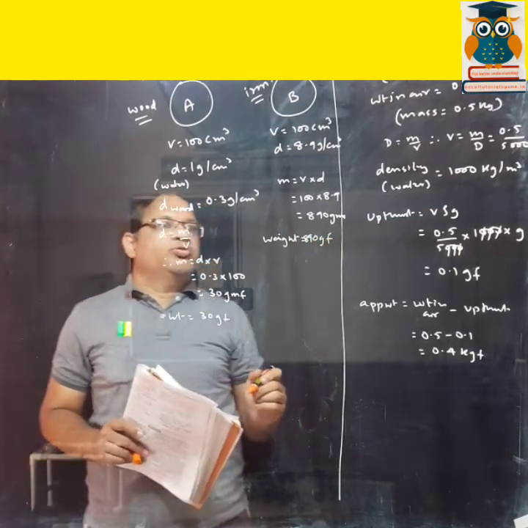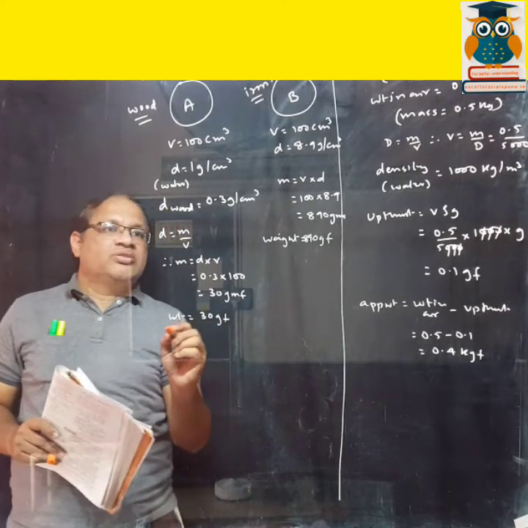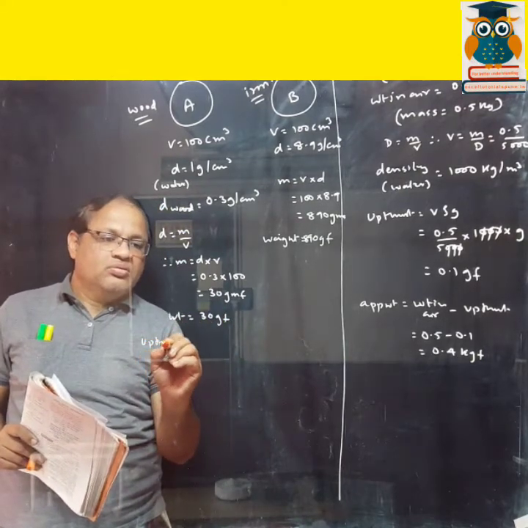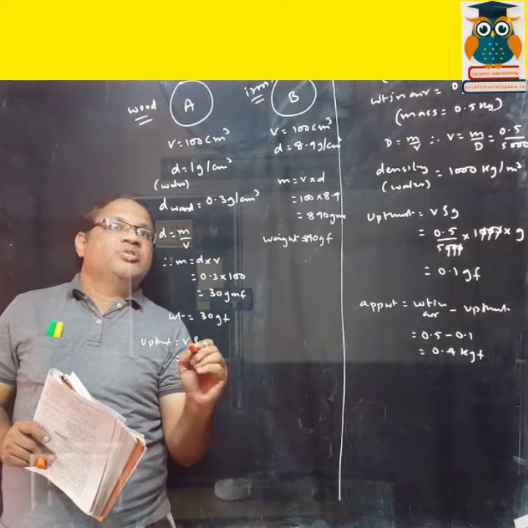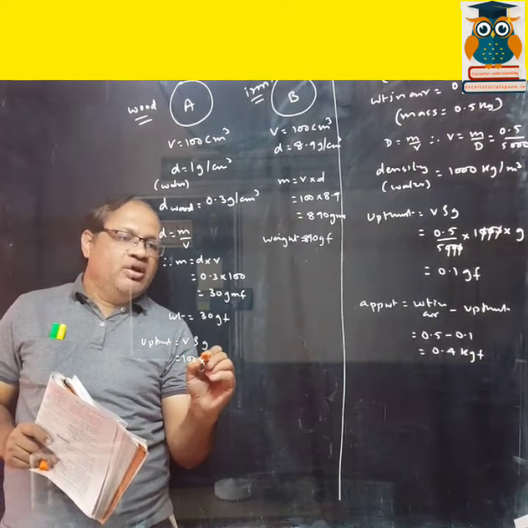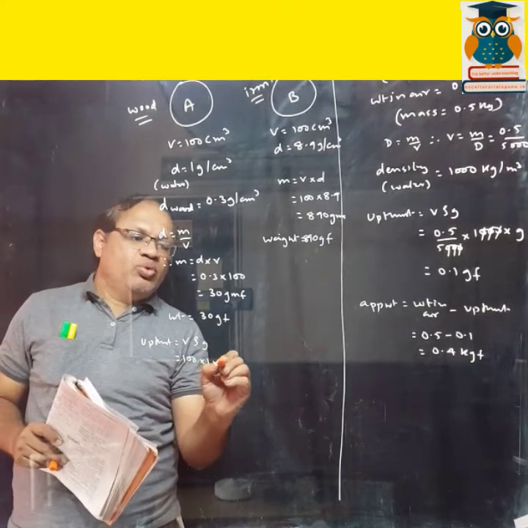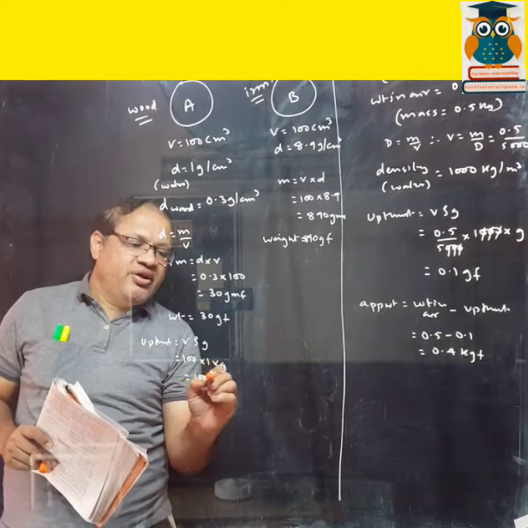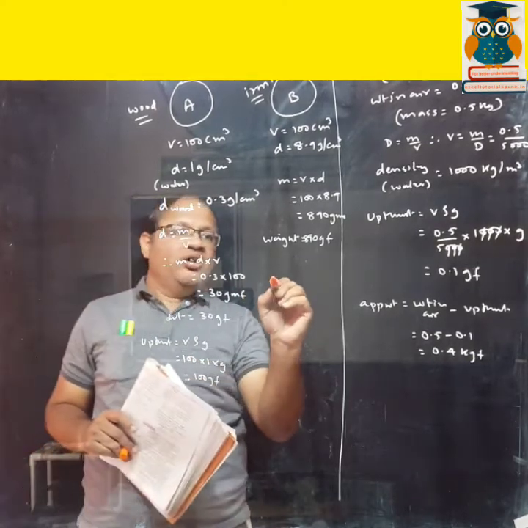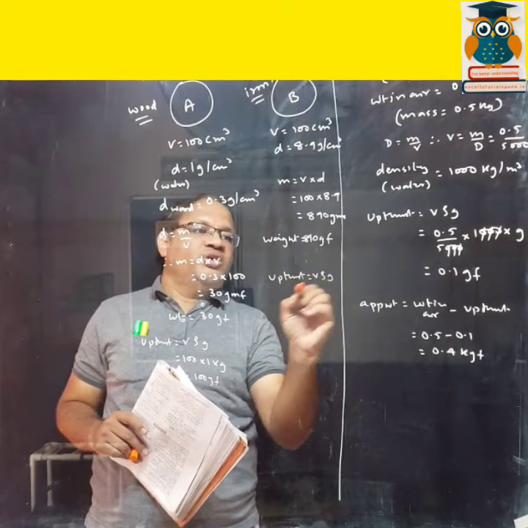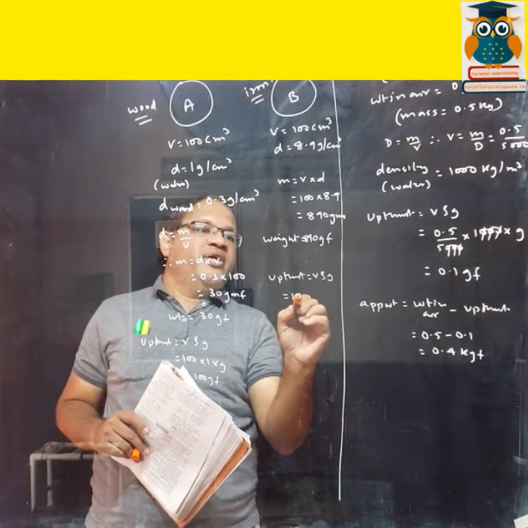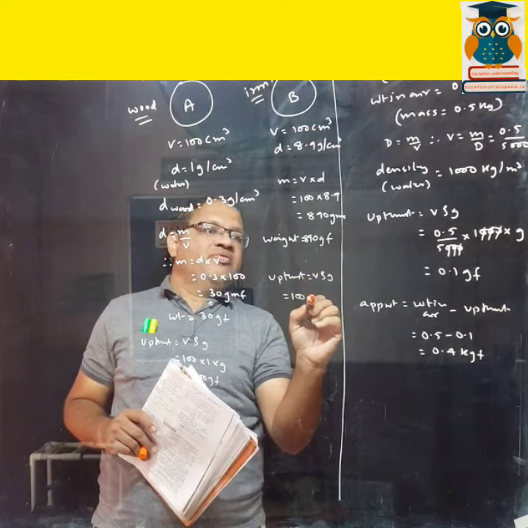Okay, so now the upthrust on this. Formula is V rho g. Volume is given, that is 100. Density of water is 1, and g. That is 100 gf. And over here upthrust will be V rho g. Volume is given 100.